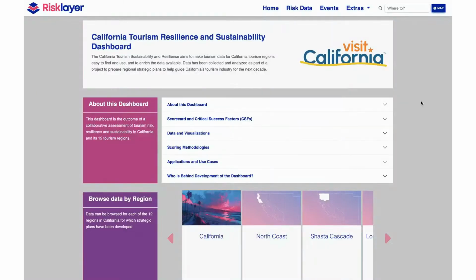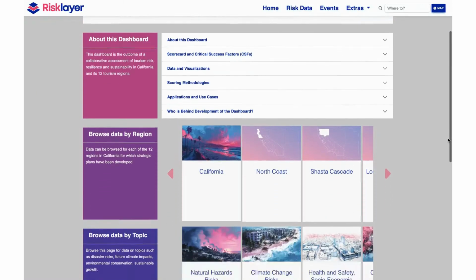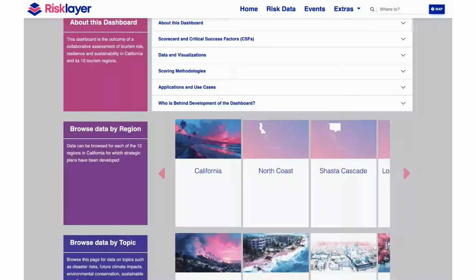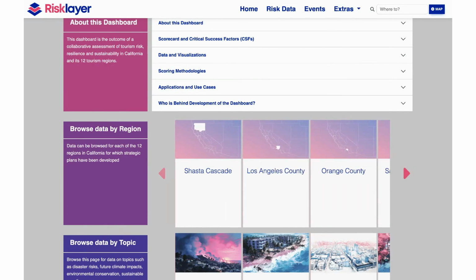Now let's explore how to use the dashboard, navigate its key features, and engage with its data. You can navigate the data in 3 ways, depending on what you need. First, by region, you can go straight to one of California's 12 tourism regions and explore all relevant data for your area.